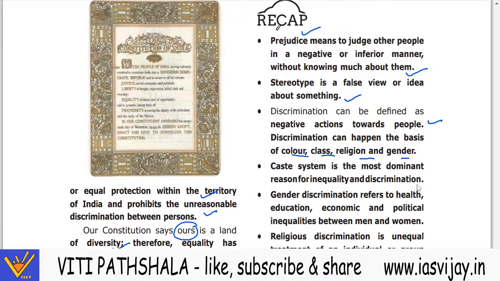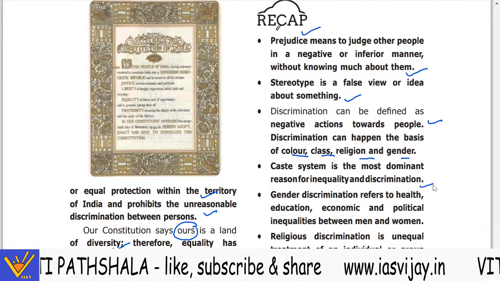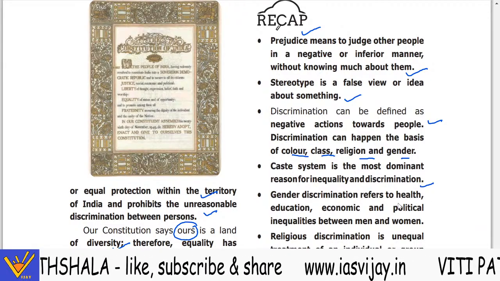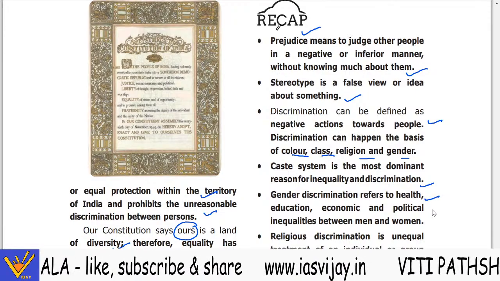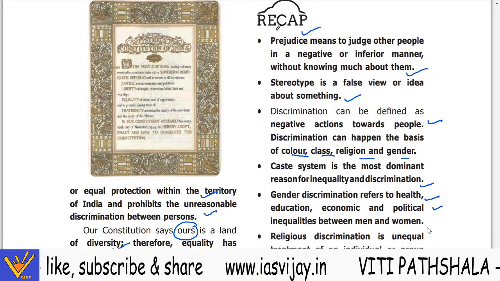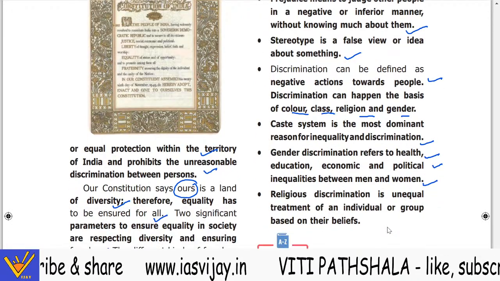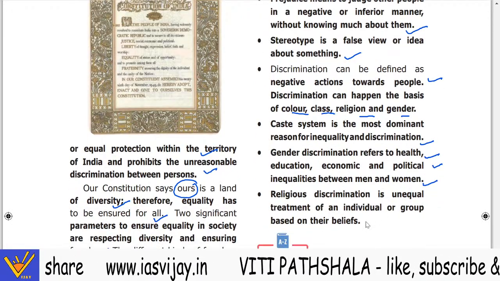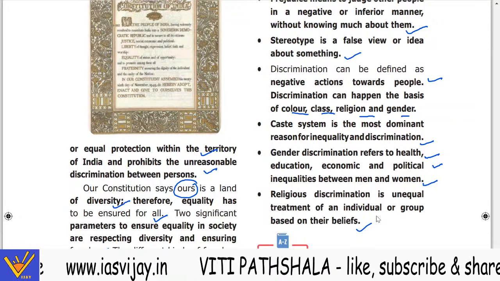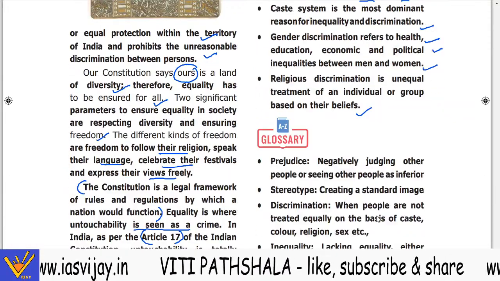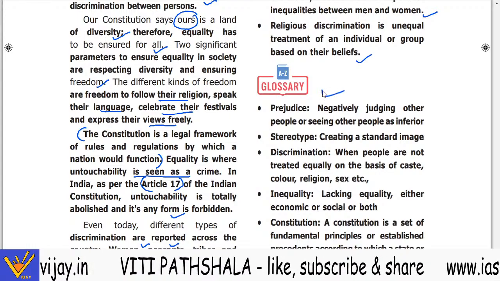The caste system is the most dominant reason for inequality and discrimination. Gender discrimination refers to health, education, economic, and political inequalities between men and women. Religious discrimination is unequal treatment of an individual or group based on their beliefs. Some glossary is given, you can study this.